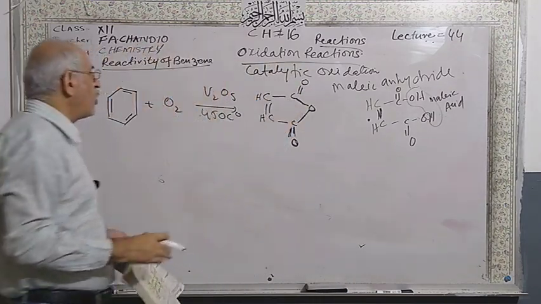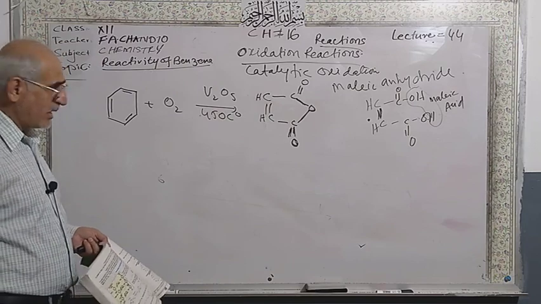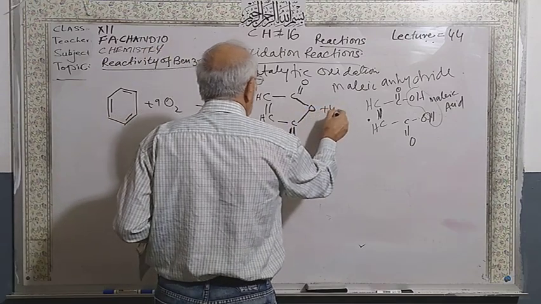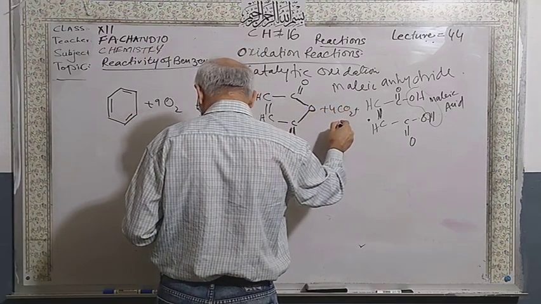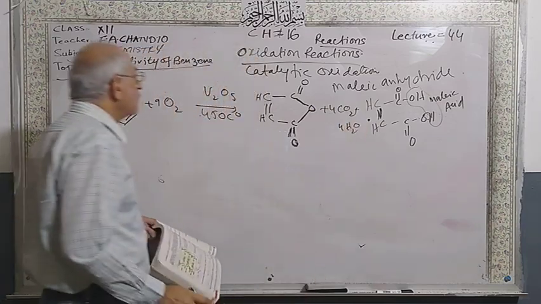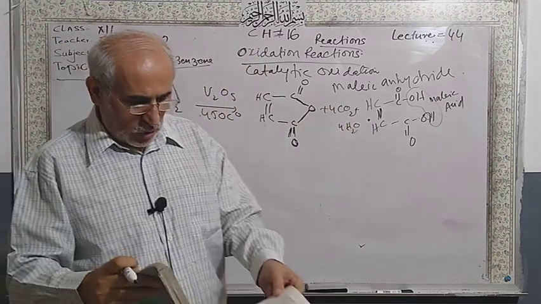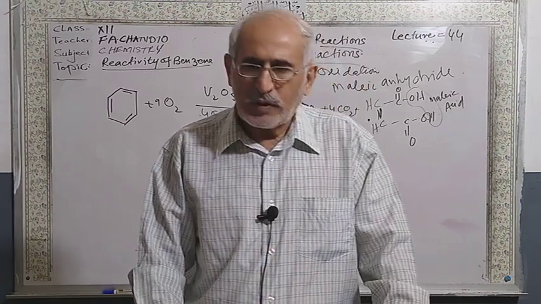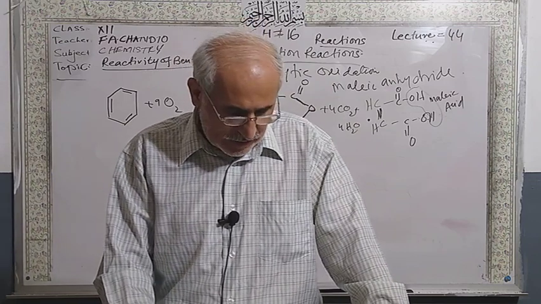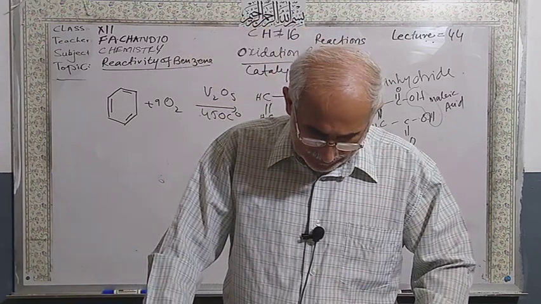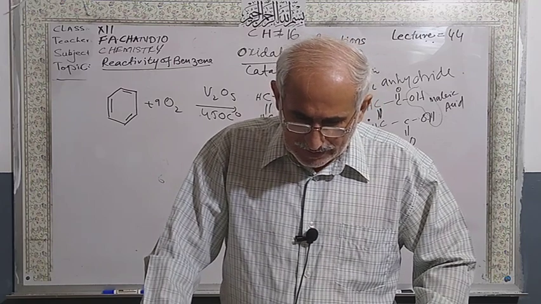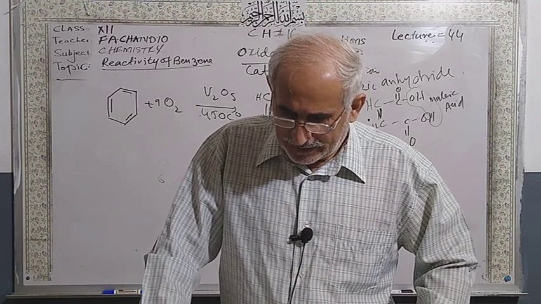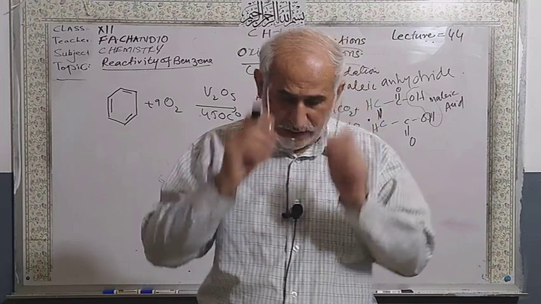So see, there is no more benzene structure. The benzene structure is completely ruptured, and you will get 4 carbon dioxide molecules and also 4 water molecules. This is called catalytic oxidation, the reaction with oxygen in the presence of vanadium as a catalyst at 450 degrees centigrade, giving maleic anhydride. This is the commercial method of preparation of maleic anhydride.